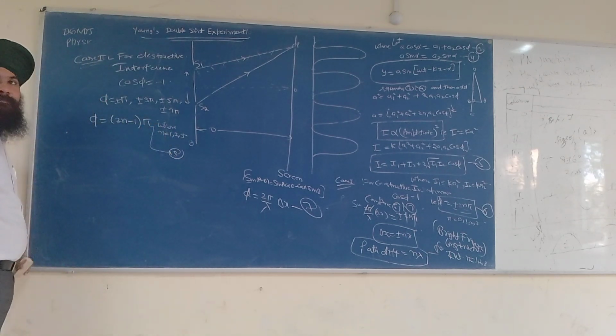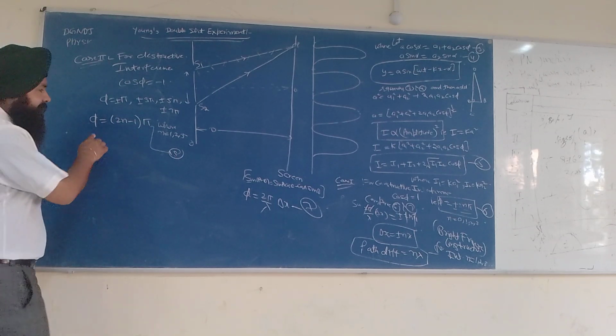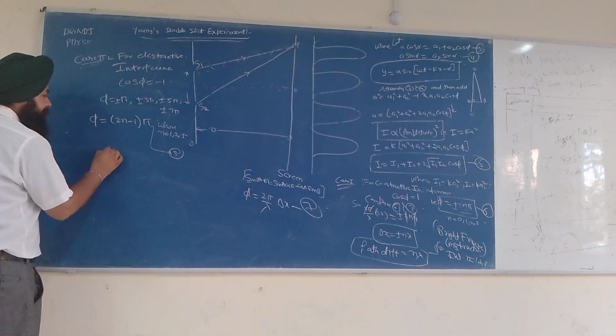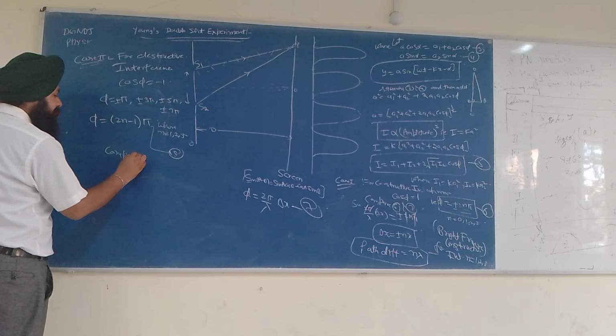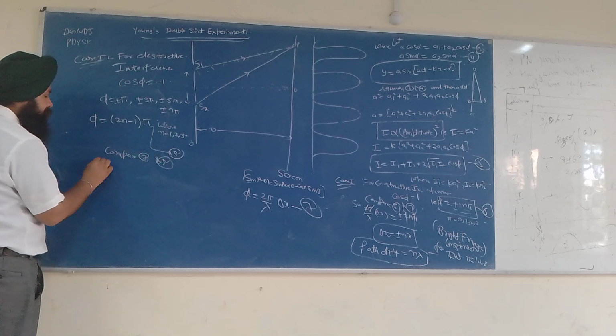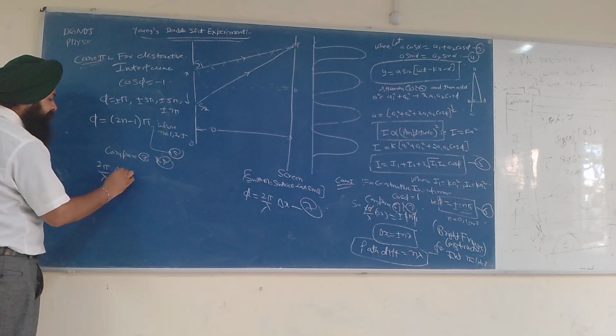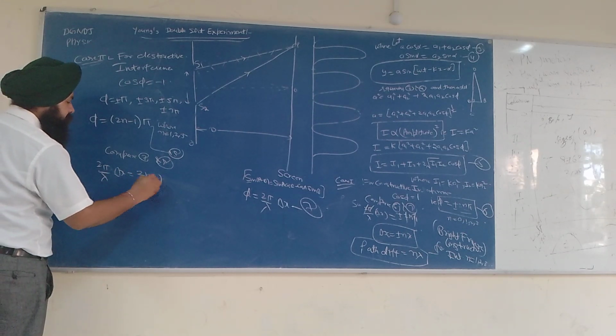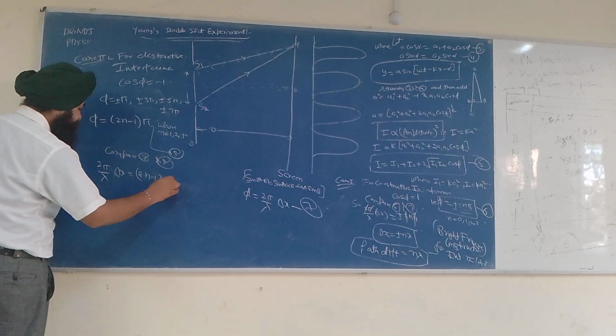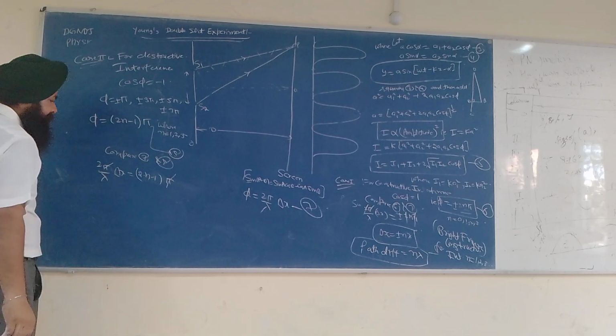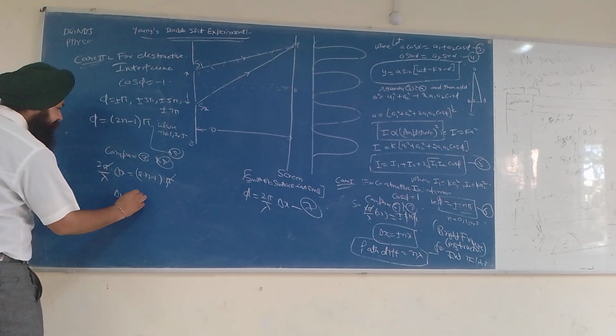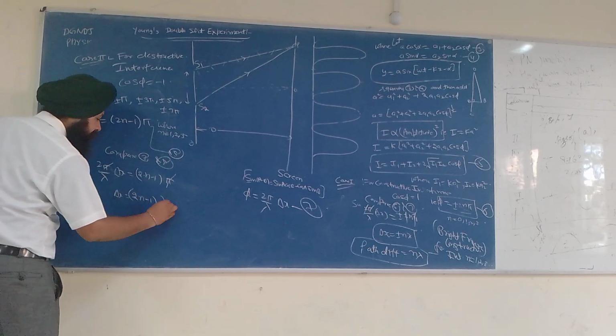Compare 7 and 8. This is 5. Compare 7 and 8. So 2 pi by lambda into delta x is equal to 2n minus 1 into pi. Pi cancels. So what is delta x? Delta x is equal to (2n minus 1) into lambda by 2.